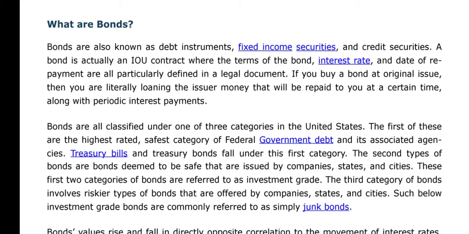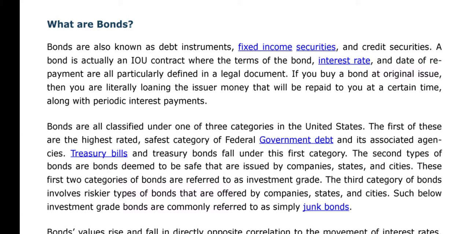Today, what are bonds? Bonds are also known as debt instruments, fixed income securities, and credit securities. A bond is actually an IOU contract. The terms of the bond, interest rate, and the date of repayment are all particularly defined in the legal documents.